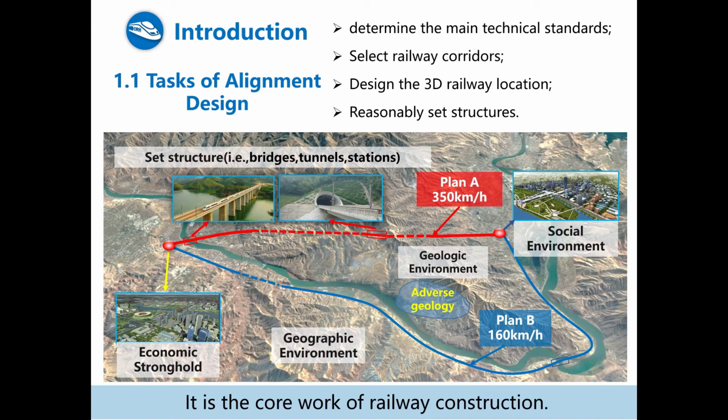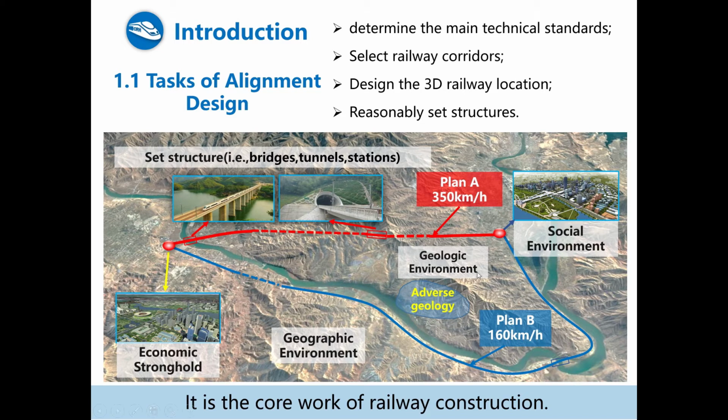And afterwards, we can design the detailed three-dimensional railway location, including the geometric configurations and the construction locations in the corridor. And finally, is to adjust the structures along the railway. The structures here include the cut and fill sections, bridges, and tunnels.